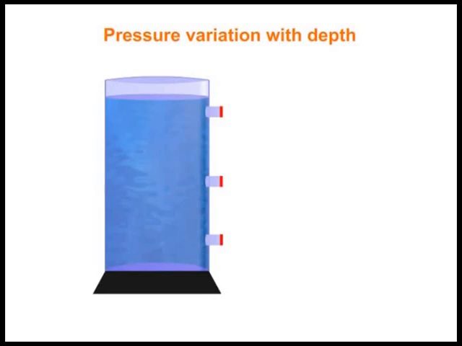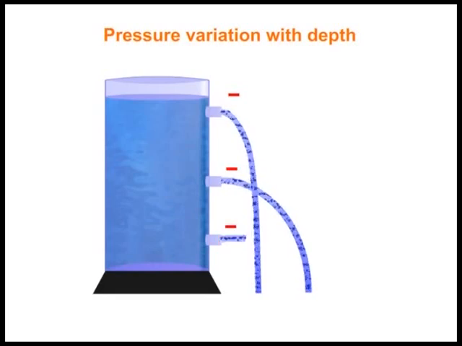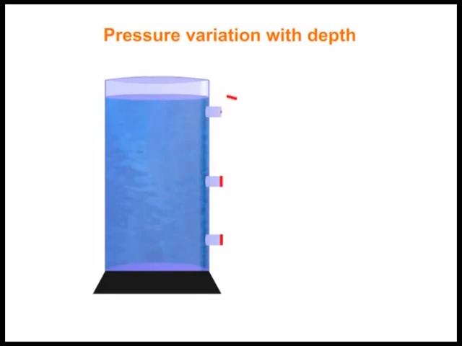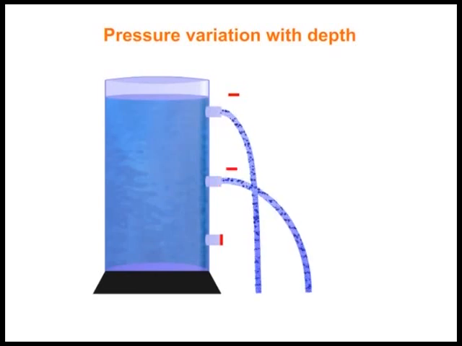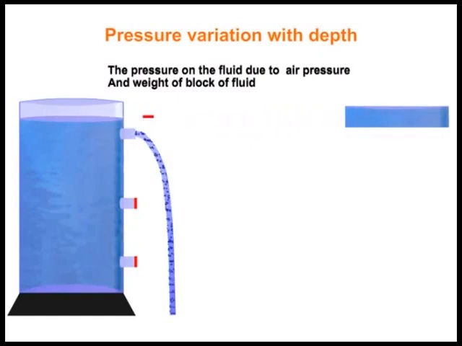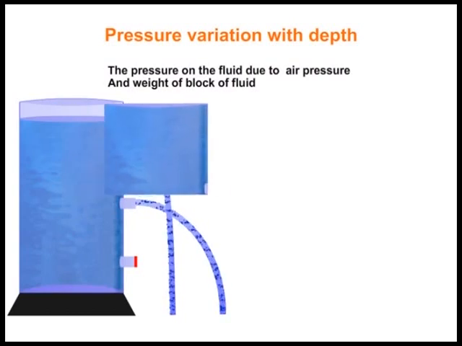Now imagine you have this bottle and you make holes at varying depths along it, such that water gushes out. You notice that the water shoots the longest distance from the lowest hole. And the reason for this is that the water at this level experiences the highest pressure. As you go down, the weight of water over each of the holes increases. This therefore increases pressure as depth increases.